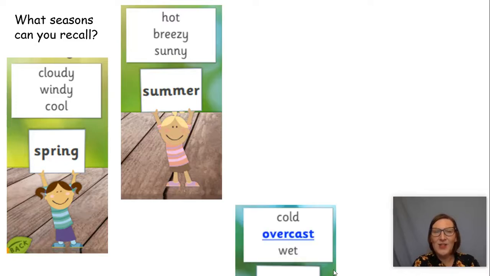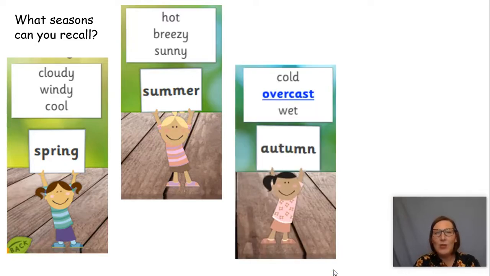That's right, it was autumn. And in autumn, it's cold, it's overcast, it starts to rain a lot more, and all the leaves start to change on the trees, don't they? They start to turn from that beautiful green colour into the lovely oranges and reds and yellows, and they start to fall down from the trees. It's when the earth starts to go back to sleep again, ready for the really cold season.